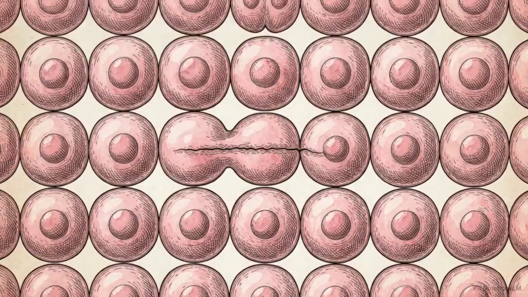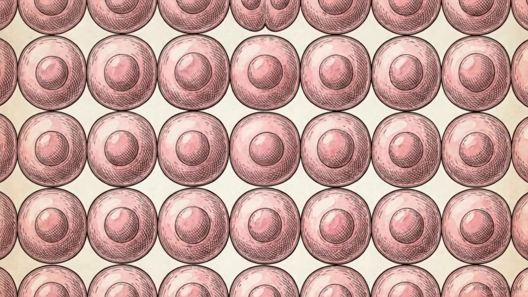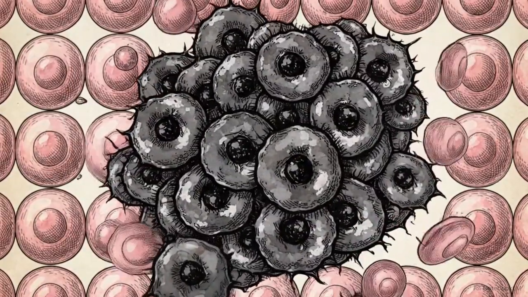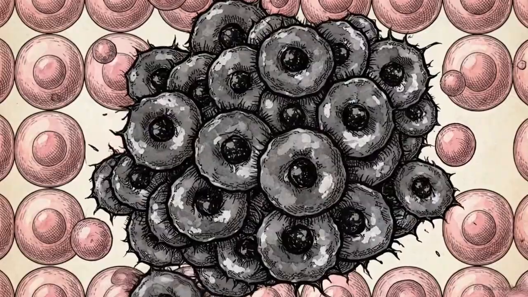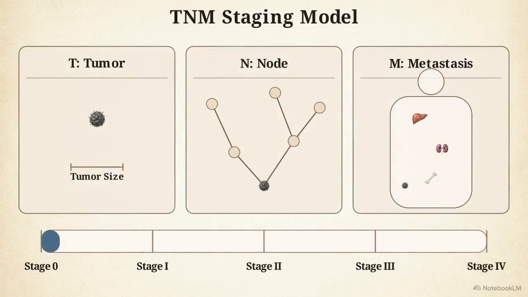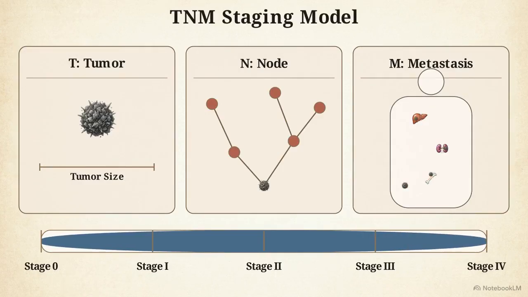The systemic map shifts from autoimmune failure to malignant growth. Cancer is a failure of cellular apoptosis, where damaged cells replicate without stopping. This rapid division is often triggered by environmental factors, like tobacco smoke or UV light, which damage cellular DNA. The TNM staging model tracks this progression. We measure tumor size, node involvement, and metastatic spread to determine the severity, from stage 0 to IV.